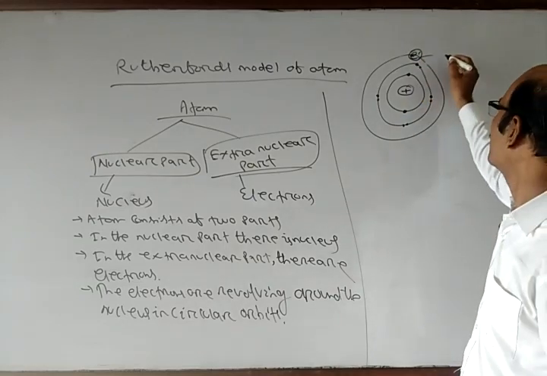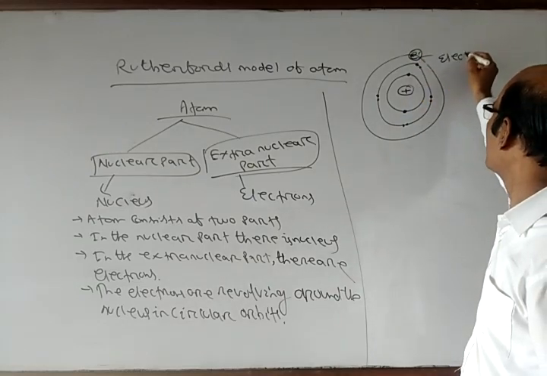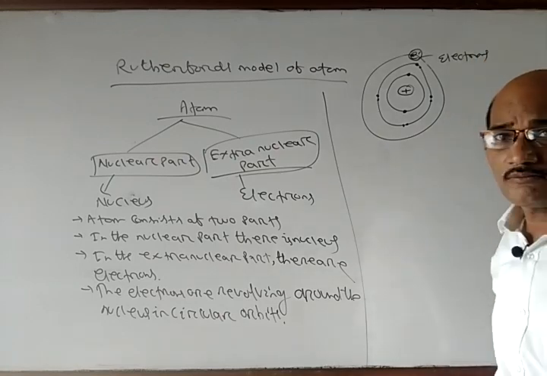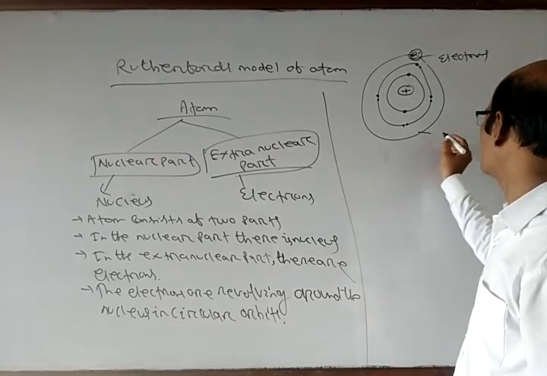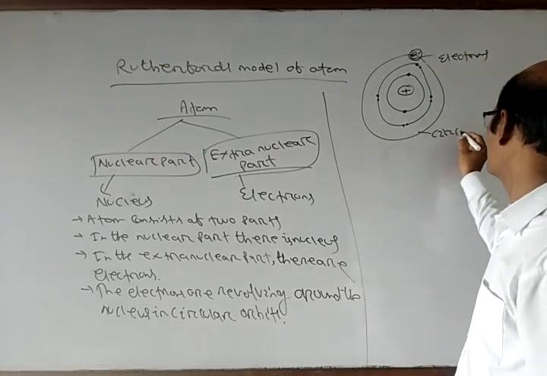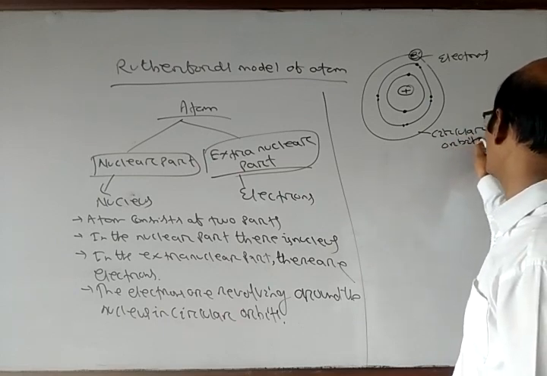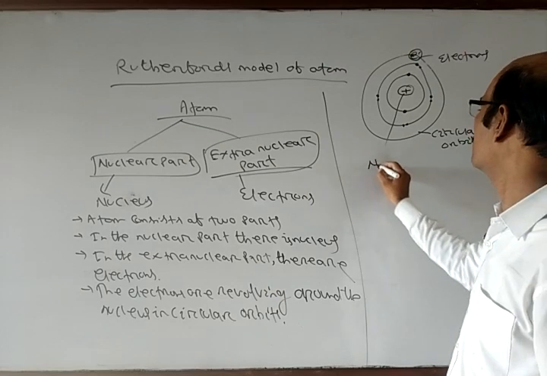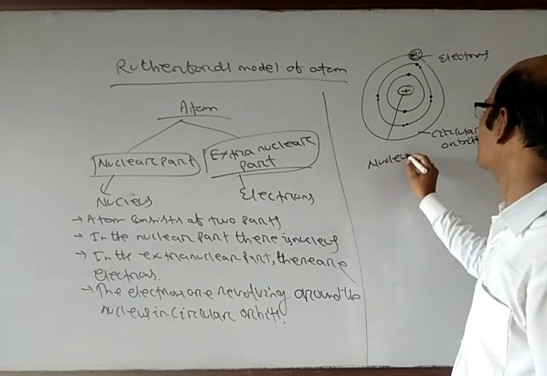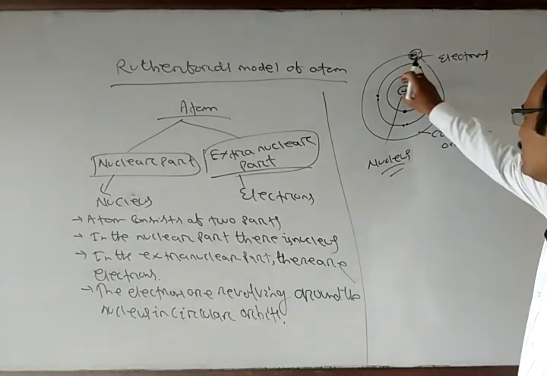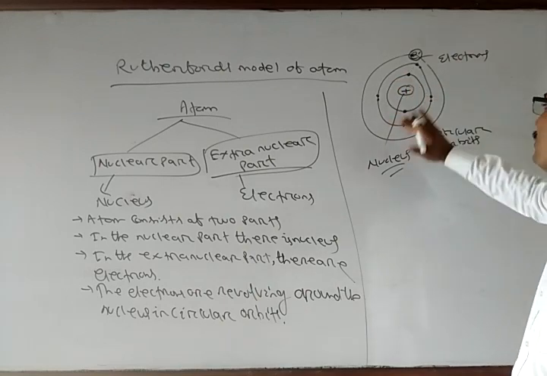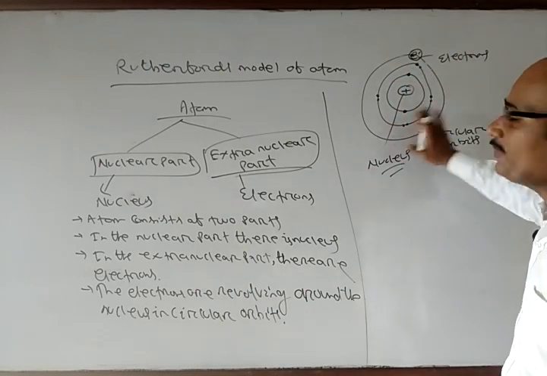This is called what? Electrons. And this is the circular orbit. This is the nucleus. Nuclear part, the nucleus; extra nuclear part, circular orbits where the electrons are revolving.